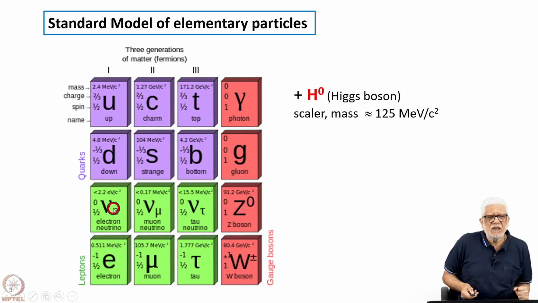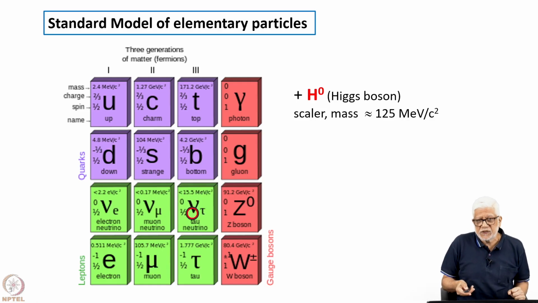We have already seen the other players, the leptonic sector, which is the electron and its associated neutrino. Then we have seen the muon and its associated neutrino. And then of course, we have the tau, which was discovered much later, a much heavier cousin of the electron and the muon. And it also has an associated neutrino, which is called the tau neutrino.